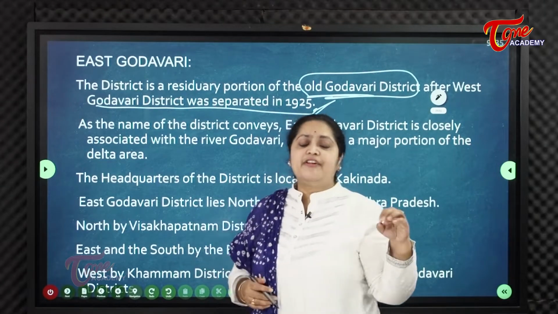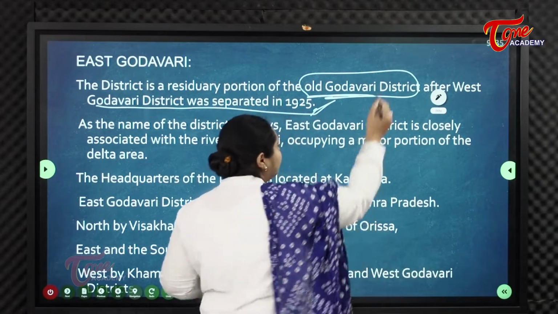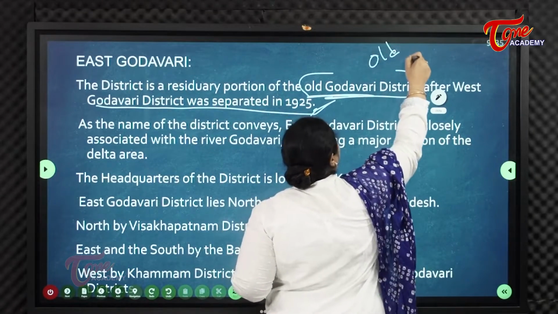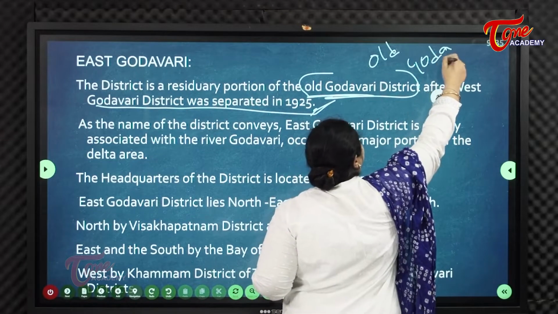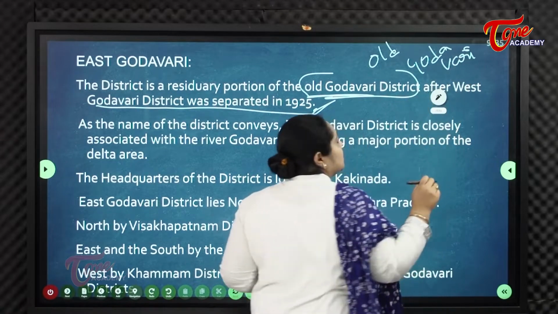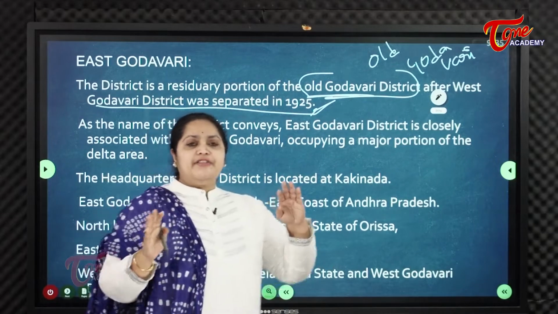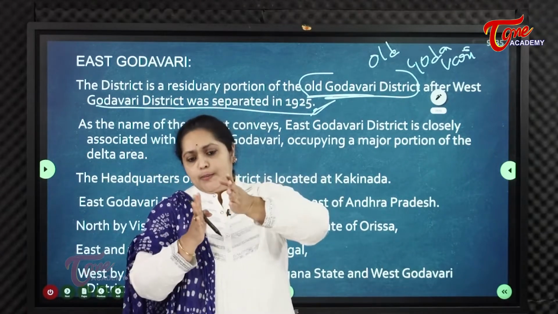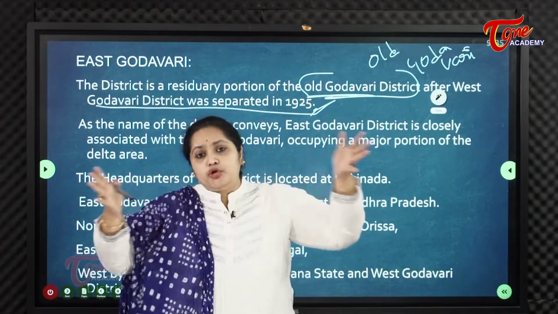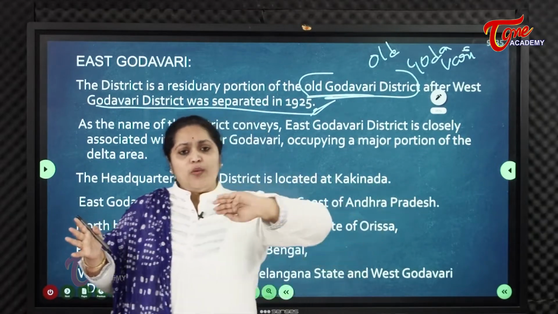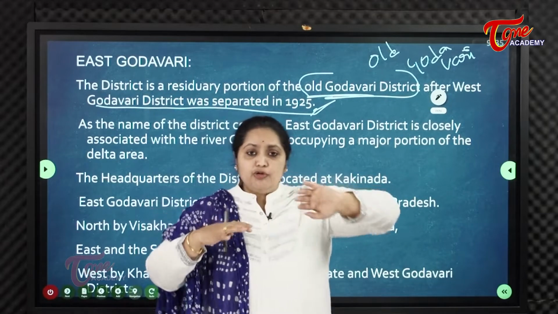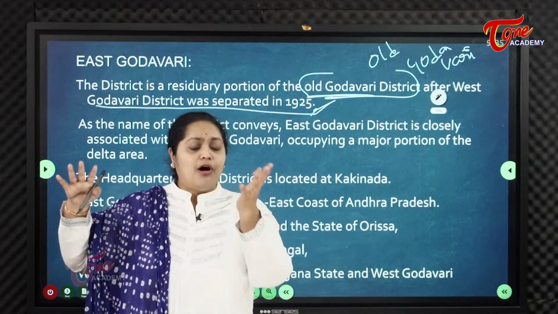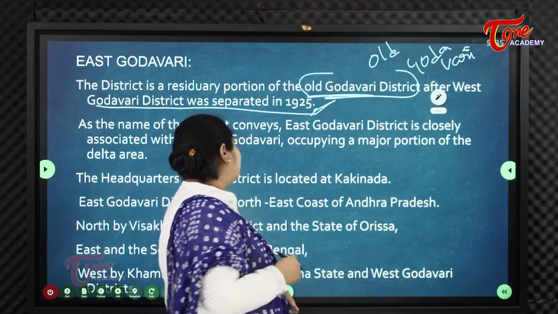In 1925 this single Godavari district was made into two segments. The newly formed one was West Godavari, and the old remnant was renamed as East Godavari.